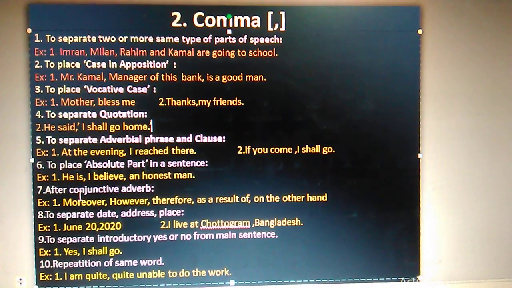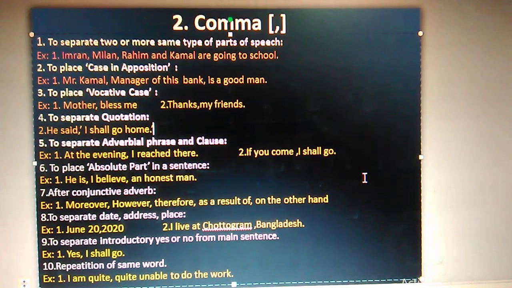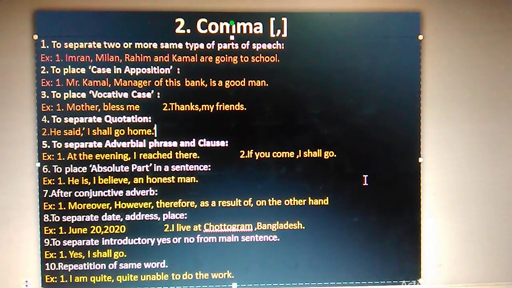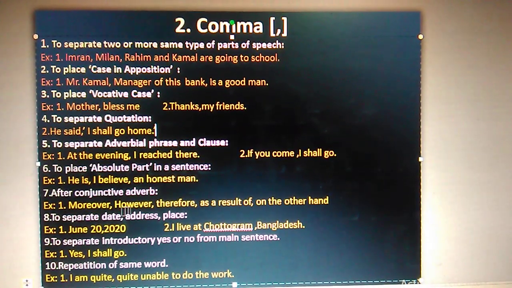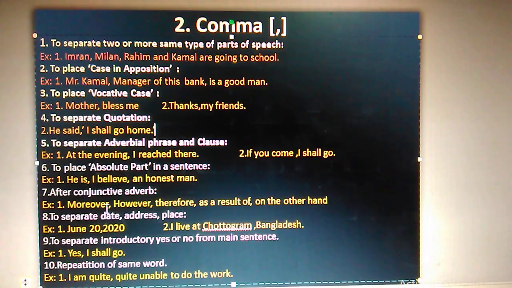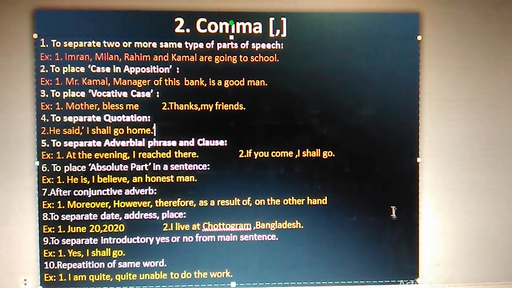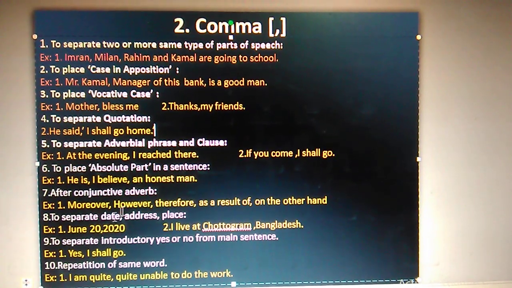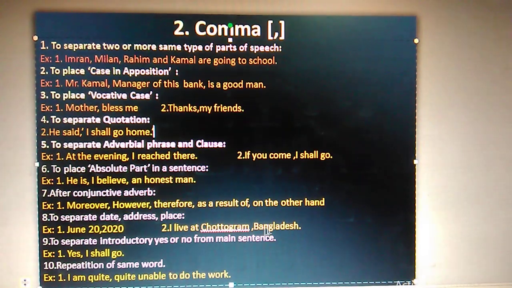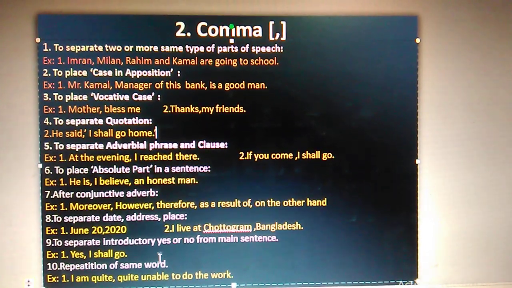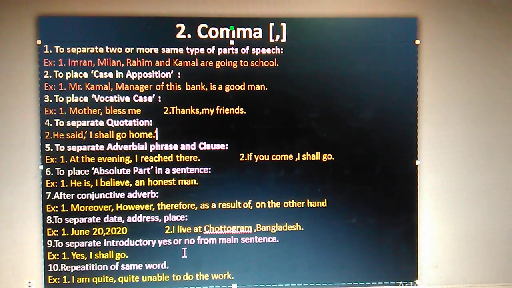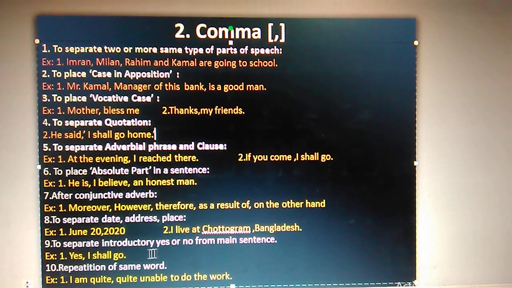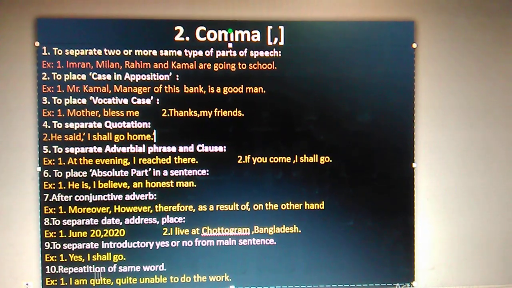After conjunctive adverbs, there are some adverbs which are used to connect, as body paragraph connectors. If you use that connector, then you must use a comma after this. Moreover, however, therefore, as a result, on the other hand, etc. To separate date, address, and place, sometimes we write date and address. So if you want to separate that one, we put a comma. All of you know that one. This is very easy. To separate an introductory yes or no from the main sentence, sometimes you have to use yes or no at the beginning of the sentence. If we use that one, then we must put a comma.